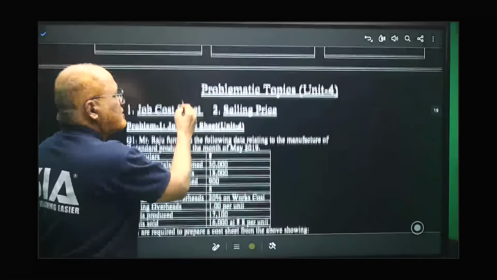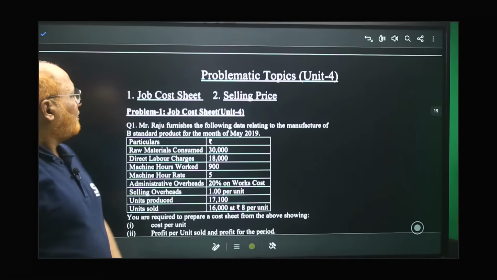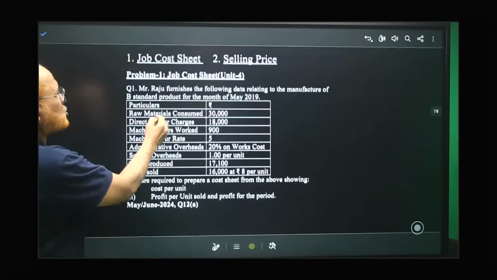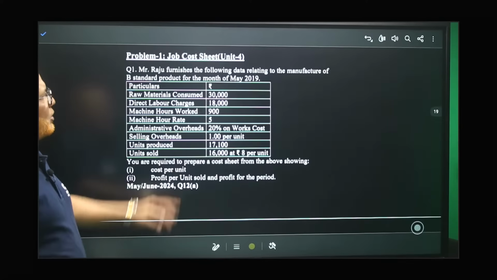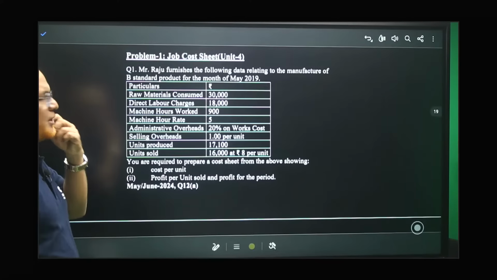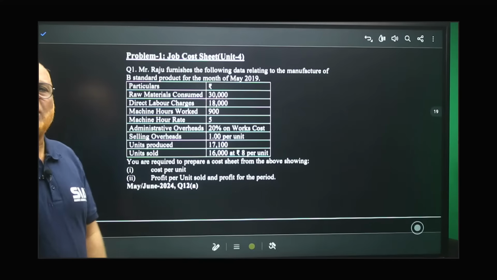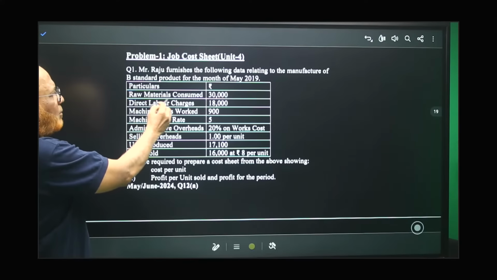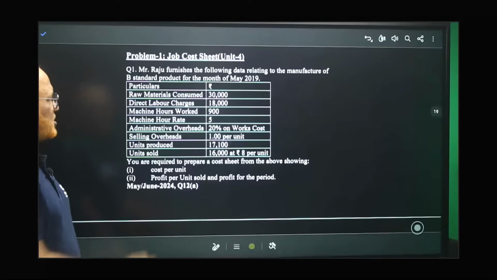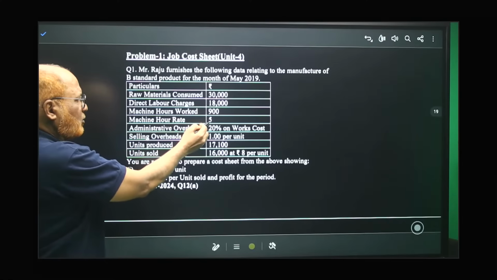Now, problems. Unit number 4. First of all, job cost sheet. Mr. Raju furnishes the following data relating to the manufacture of standard product for the month of May 2019. Some information is given regarding a job. First of all, raw material consumed 30 units. Direct labor charges 18,000. Machine hours 900. Machine hour rate 5 rupees.